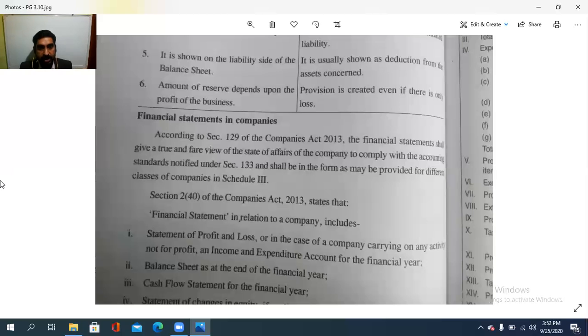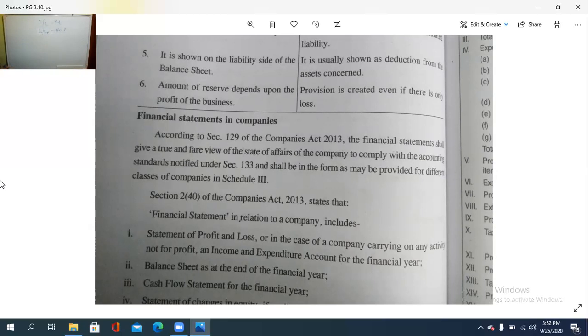Section 240 of the Companies Act states that financial statement in relation to a company includes the statement of profit or loss, or in the case of a company carrying on any activity not for profit, then an income and expenditure account for the financial year to be prepared. So എന്തൊക്കെയാണ് പറഞ്ഞിരിക്കുന്നത്? ഫിനാൻഷ്യൽ സ്റ്റേറ്റ്മെന്റ് എന്ന് പറഞ്ഞാൽ ഒന്നെങ്കിൽ ഒരു P&L അത് ഫോർ പ്രോഫിറ്റ് വെഞ്ചർ ആണെങ്കിൽ, ഇനി നോൺ പ്രോഫിറ്റ് വെഞ്ചർ ആണെങ്കിൽ ഇൻകം ആൻഡ് എക്സ്പെൻഡിച്ചർ അക്കൗണ്ട്.